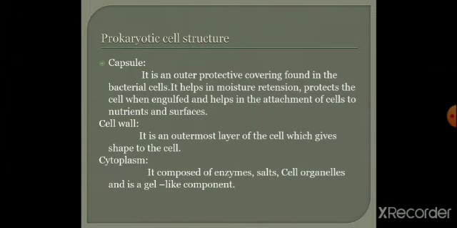Next one is the cell wall. The cell wall is the outermost layer of the cell which gives shape to the cell. Cytoplasm. Cytoplasm is the jelly-like compound. It is composed of enzymes, salts, and cell organelles. These organelles will be floating in the cytoplasm. It will be in a semi-solid condition.